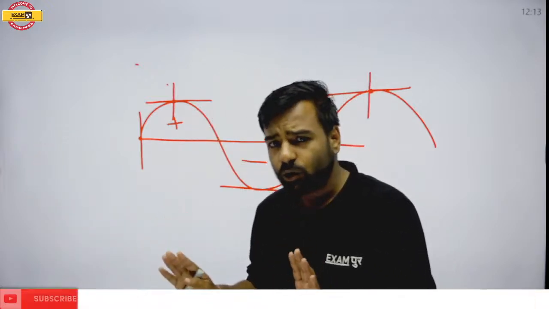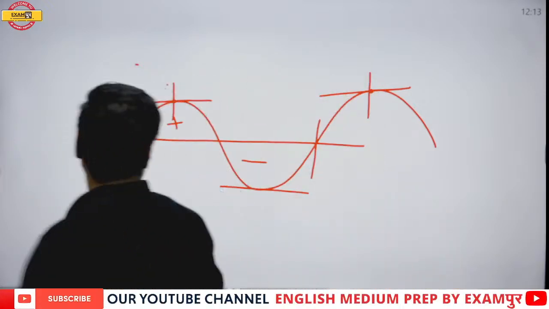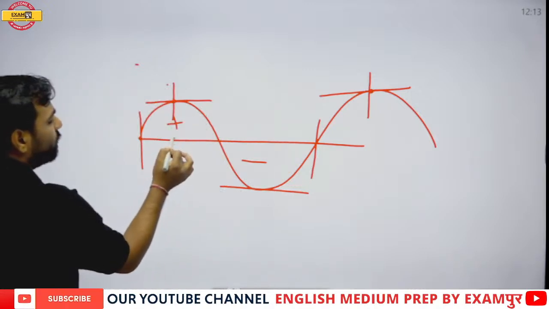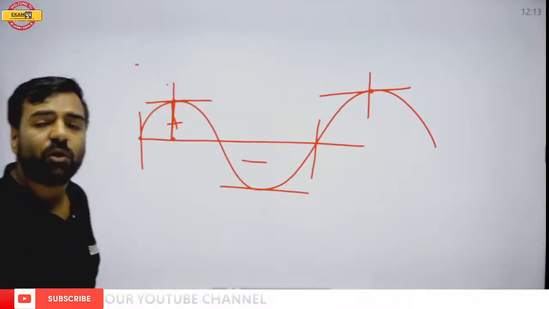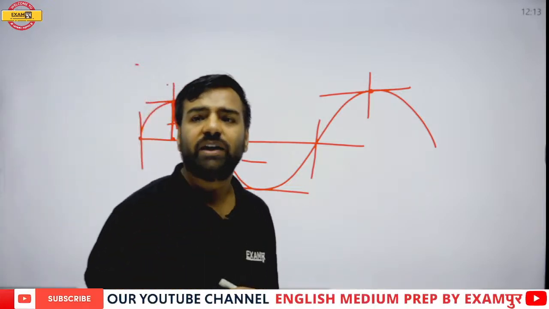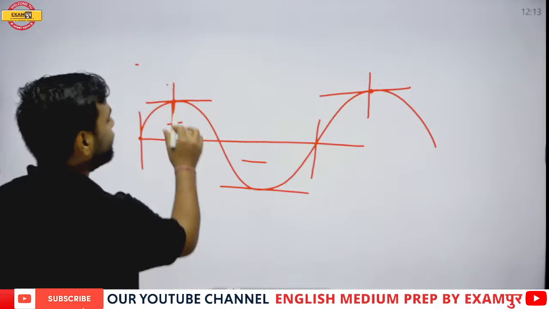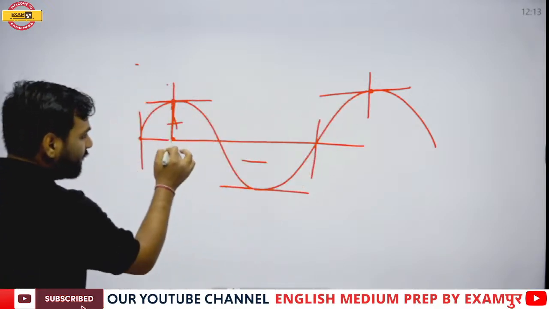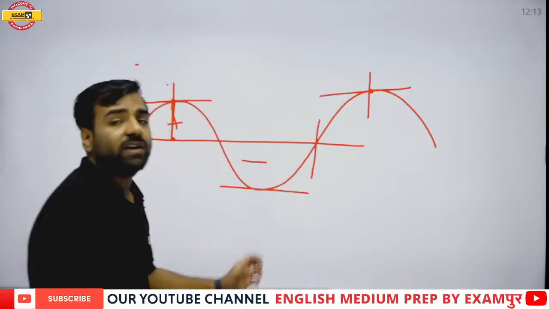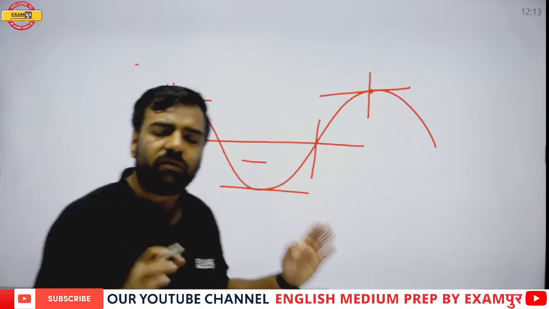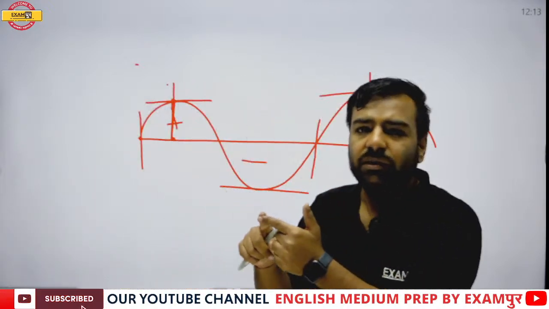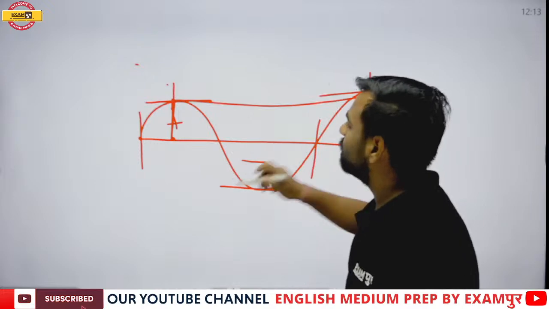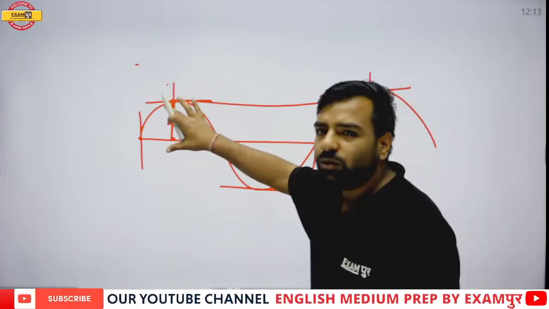Simple. Got my point? Now, if someone will ask you about the amplitude, from this mean position to this length, this actually tells you about the magnitude. Fine. So here, the distance, this particular part, the total number of cycles, that is, we are talking about the oscillation part. From here, we can understand what is frequency, what is wavelength. We have discussed this wavelength part, frequency part, amplitude part.